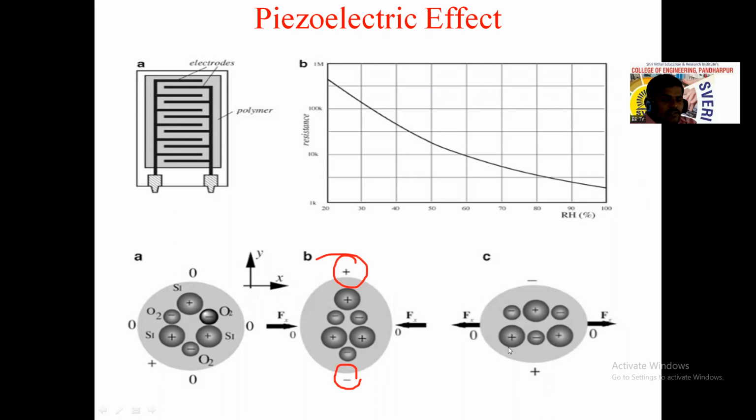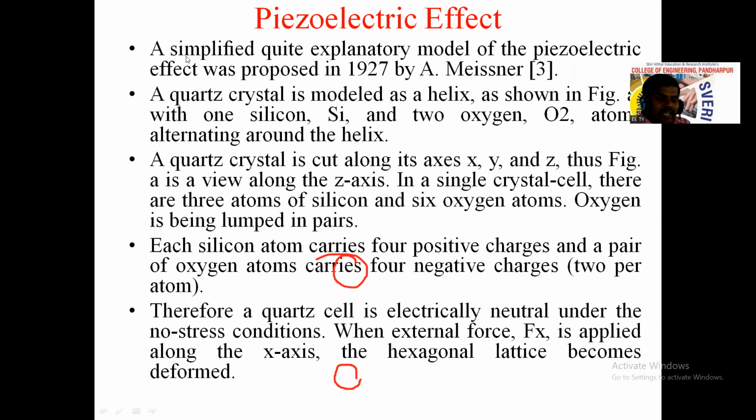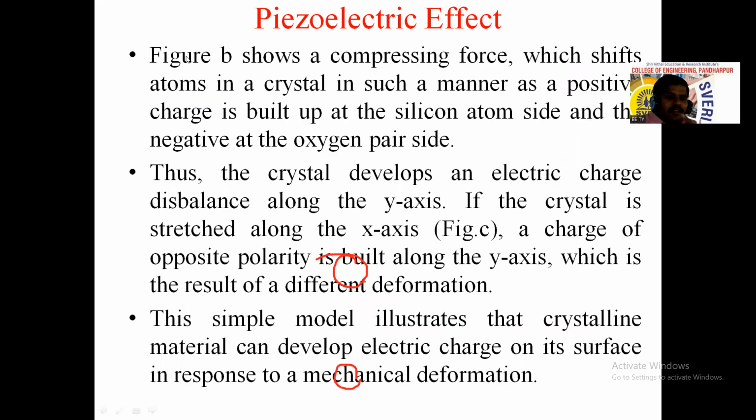So the density of positive atoms is maximum, so the positive charge will be set up here, and the negative charge will be set up here. That is the redistribution along the y-axis, which is the result of different deformation.